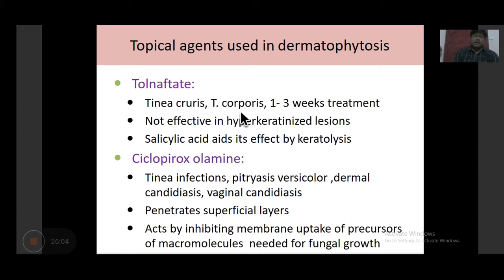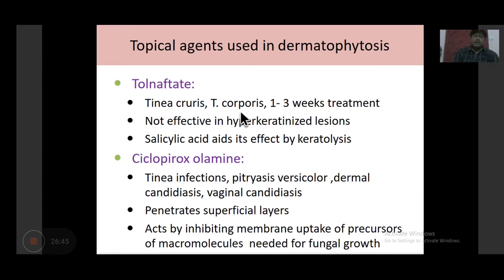So sometimes we use some agents like salicylic acid, which by its keratolytic property facilitates the entry of antifungal agents in hyperkeratinized lesions. So this combination of salicylic acid with an antifungal agent is there. So this is another question: what is the rationale of combining salicylic acid with other drugs? So salicylic acid is a keratolytic agent. It always improves the penetration of that drug into the tissue. That's why salicylic acid is used.